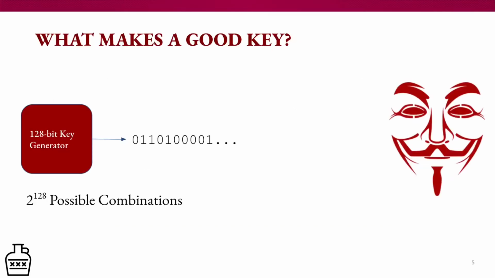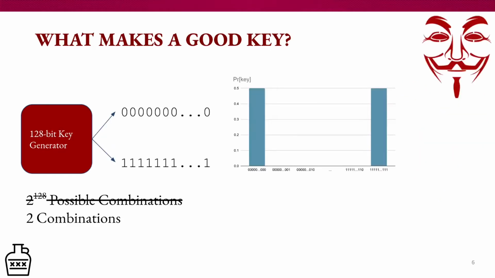So now that we have a good understanding of ZIA schemes and the problems that come with a ZIA scheme, let's talk about what makes a good key. And for that, let's have an arbitrary 128-bit key generator. You expect the output to be 2 to the 128 possible combinations that are equally likely. When you work with a ZIA scheme, the reality is actually this. You will have all zeros or all ones because you had a very big context event that you couldn't control.